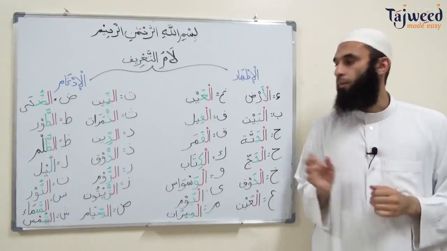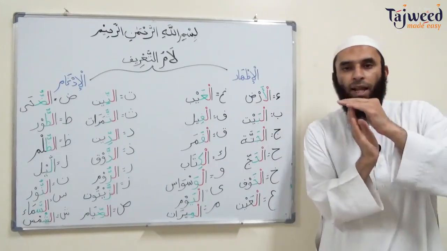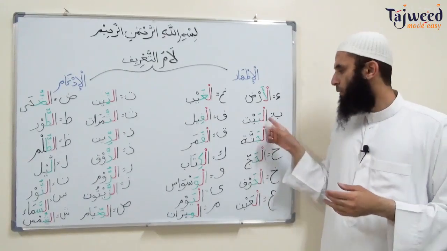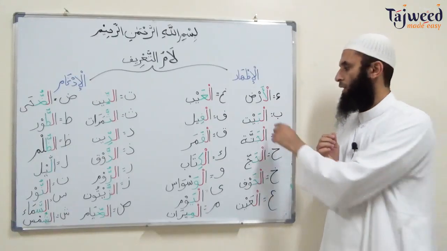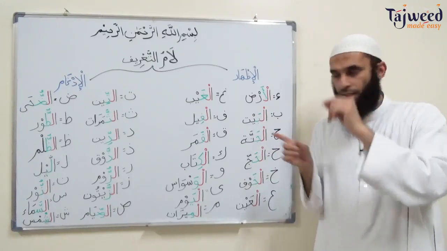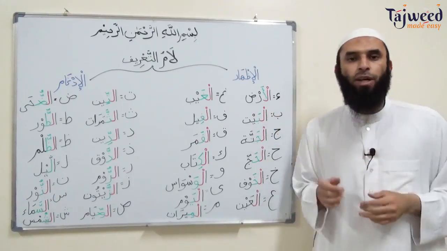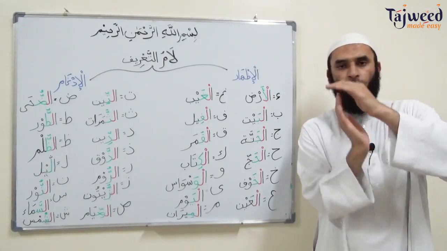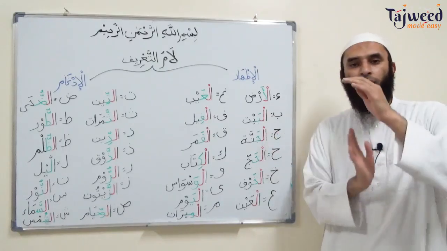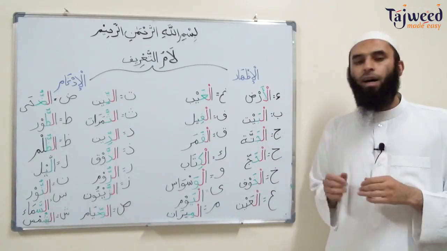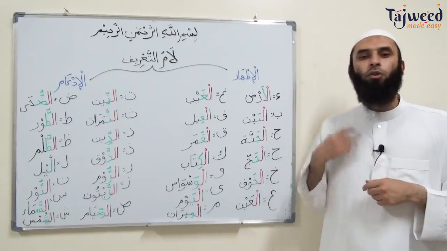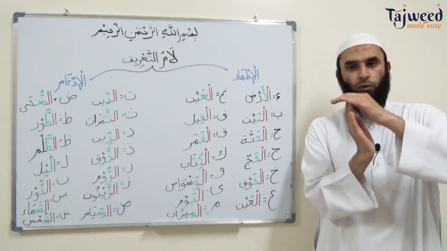Al-ard. So al-ard, ba will be al-bayt. Here, house is bayt, but we're going to make it specific. Al-bayt, the house. So lam here is going to be pronounced. With this, we're going to see the sukoon here, and we're going to pronounce it. How are we going to pronounce it? Touch the edge of the tongue to the roof of the mouth. Al-bayt. Here, jim al-jannah, ha al-hajj. So remember two things. Lam is going to be written with a sukoon and also going to be pronounced. Edge of the tongue will touch the roof of the mouth.